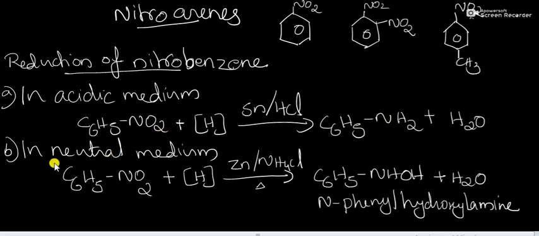Then another reaction is reduction in neutral medium. For example, nitrobenzene is reduced in the presence of zinc and ammonium chloride, which on heating gives N-phenylhydroxylamine, NHOH. NHOH is the functional group of hydroxylamine. This is called N-phenylhydroxylamine.